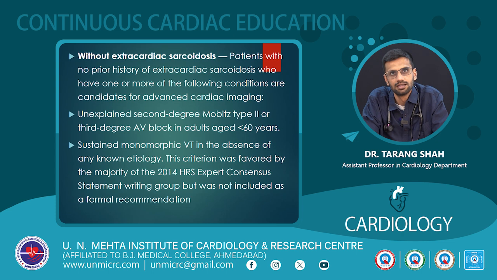Without extracardiac sarcoidosis, when do we go for advanced cardiac imaging? In patients with no prior history of extracardiac sarcoidosis who have one or more of the following conditions, advanced cardiac imaging is indicated: unexplained second degree Mobitz type 2 or third degree AV block in patients aged less than 60 years, and sustained monomorphic VT in the absence of any known etiology.